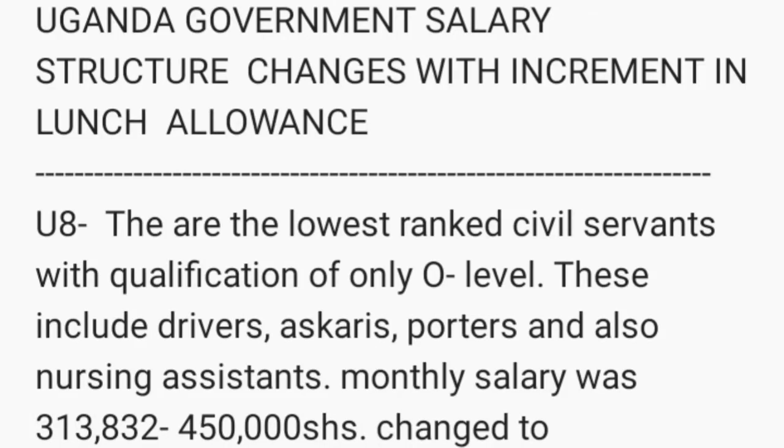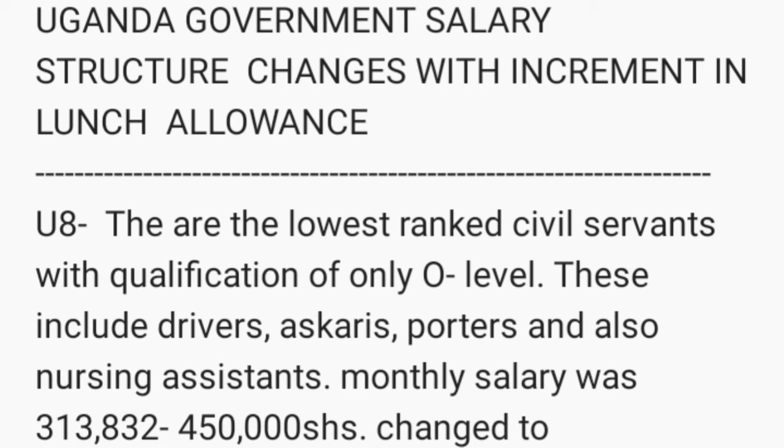So we are going to look at how the government salary structure changes with the increment of the lunch allowance for health workers. We are going to start with the U8. These are the lowest ranked civil servants with the qualifications of only O level. Now remember, those below U7 were added only 220,000. That means they were added 10,000 per day. So that 10,000 you multiply by 22 days of their allowance,